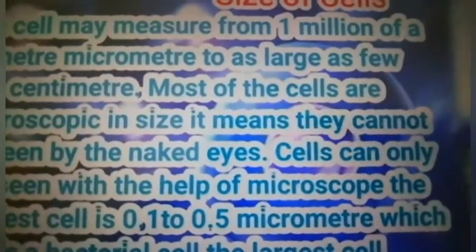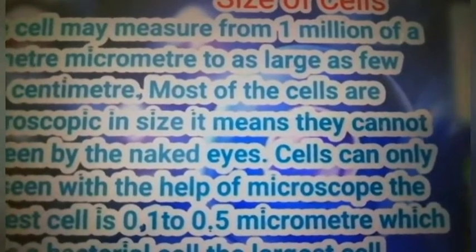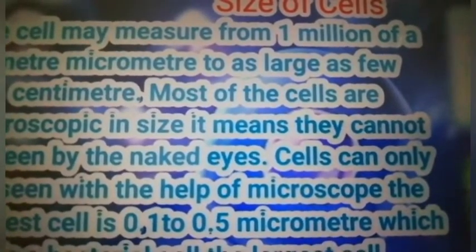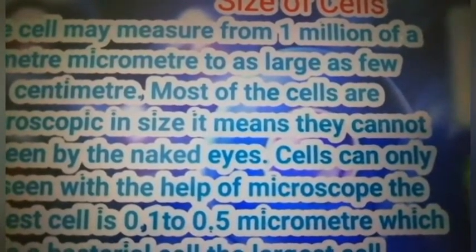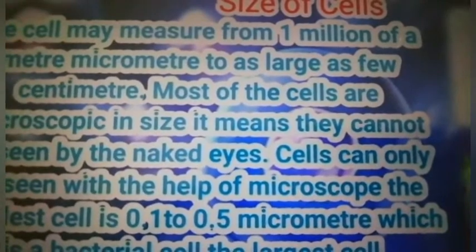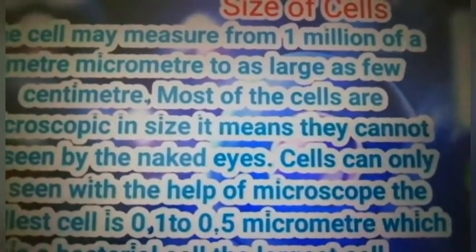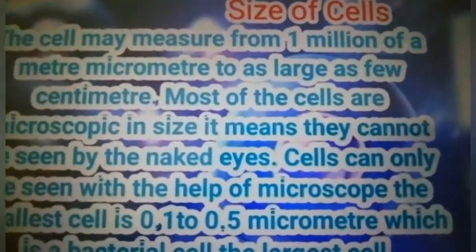So the hen's egg is quite big and we can see the single cell with our naked eyes. But the biggest cell is the ostrich egg, and that also we can see with our naked eyes.